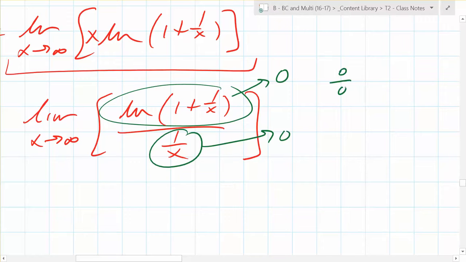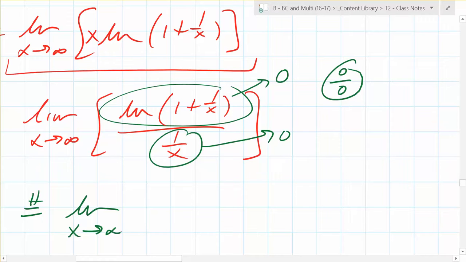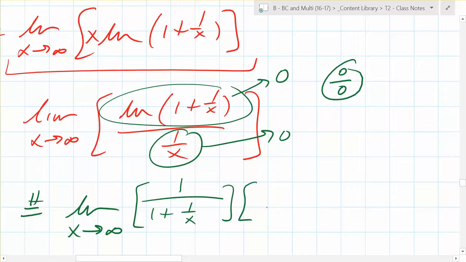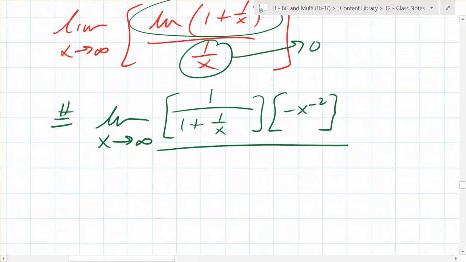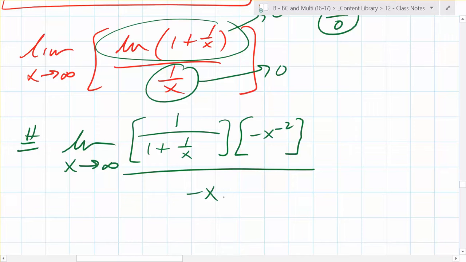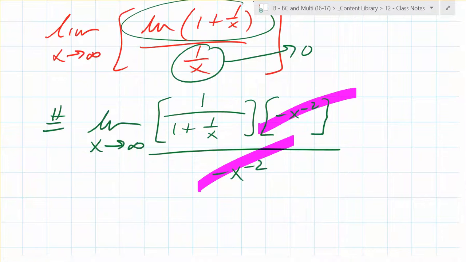So we have 0 over 0, so we can apply L'Hopital's rule, and we get the limit as x goes to infinity of, what's this going to be? 1 over what? 1 plus 1 over x, right? Times negative x to the negative 2, all over negative x to the negative 2. Do you agree? Oh, wait. Does something cancel? What cancels? That goes away, right? And what are we now left with?